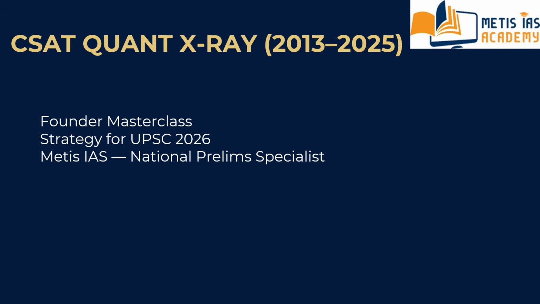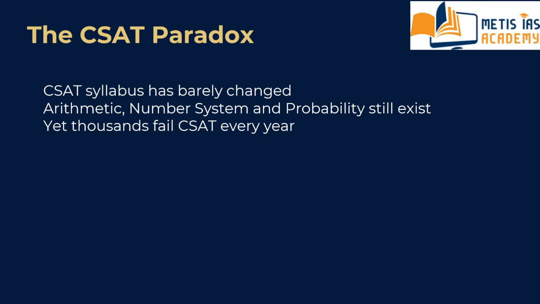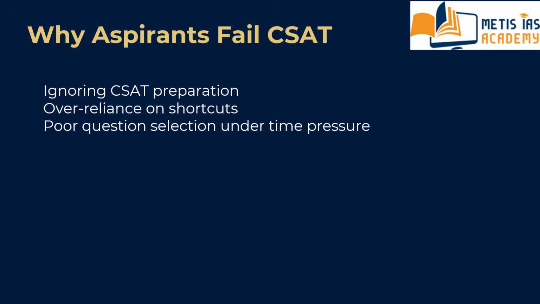Let me show you something strange about UPSC CSAT. From 2013 to 2025, the quantitative aptitude syllabus of CSAT has not changed much. Arithmetic is still here, number system is still there, probability is still there, yet every year thousands of serious aspirants fail CSAT. Why? Not because the paper is impossible, but because the examiner changed the design of the questions.